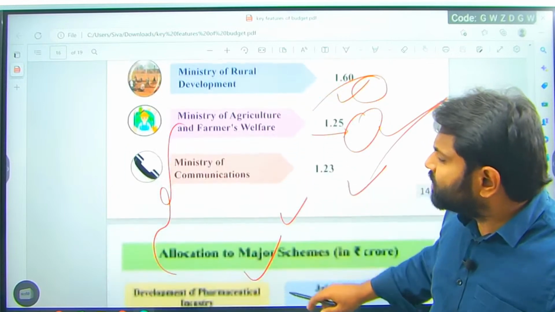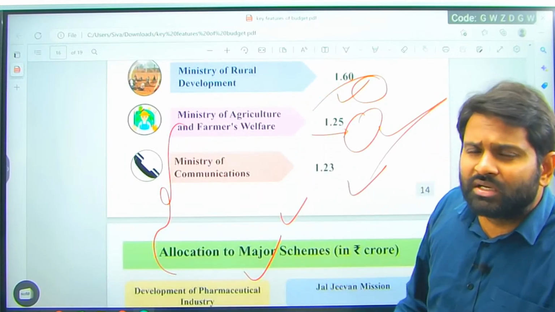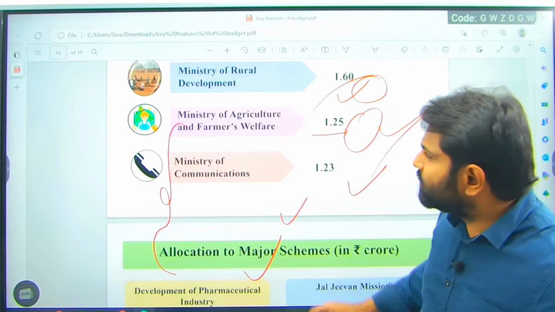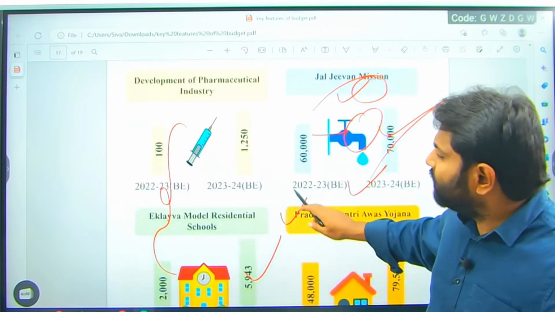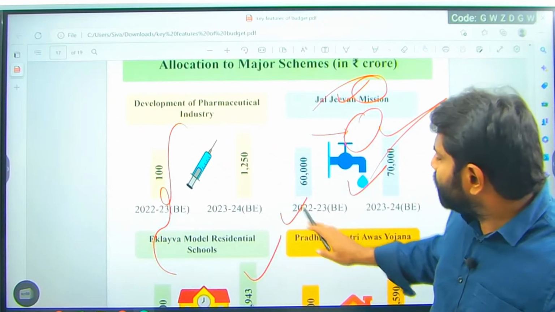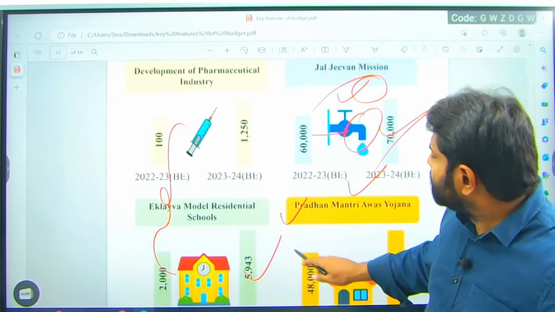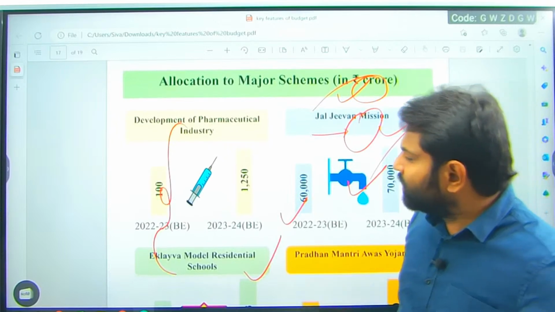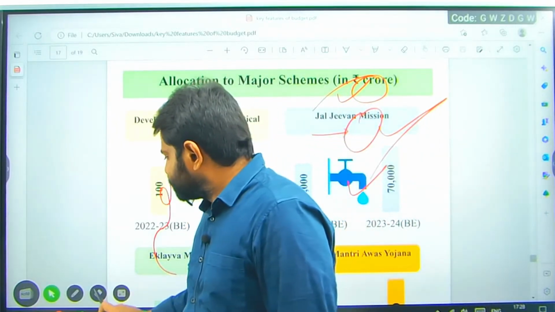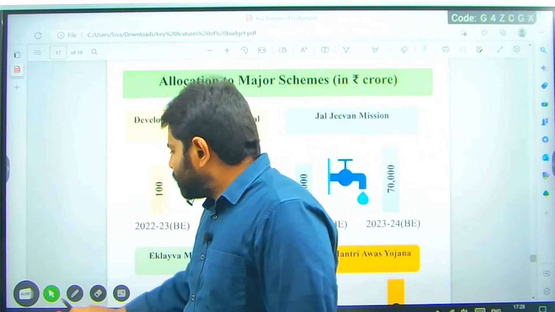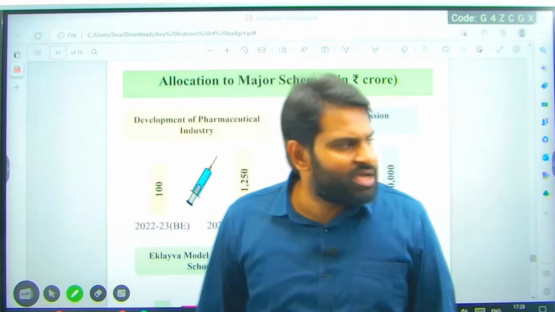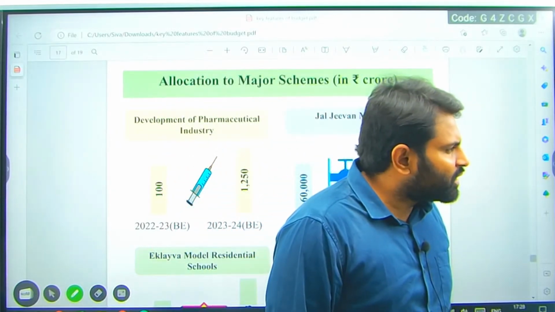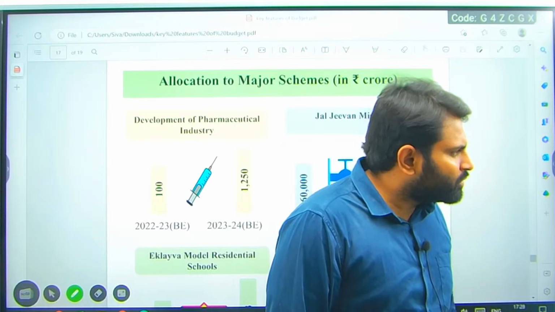So this is how you need to understand the prioritized philosophy of expenditure for this particular government. And we spoke about all these things, right? If you speak specifically about which scheme is taking more money, for which scheme more allocations are happening, these are prioritized allocations, this is the direction they wanted to go.